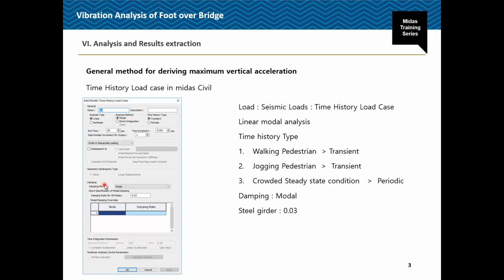Then here there is damping. For other functions you can refer to the help manual. In the damping method we are using modal, so we specify the damping ratio for the mode shape. Here we are considering a constant mode shape damping ratio of say 0.03 or 0.04 depending upon the type of structure. The Eurocode specifies that load cases have to be created for 3 different cases: walking, jogging and crowded condition. Here I am considering the walking condition.